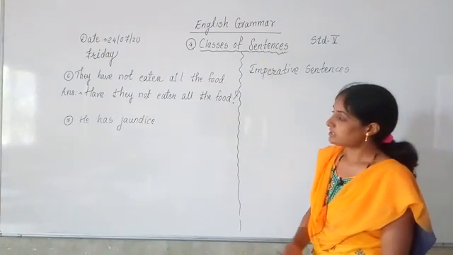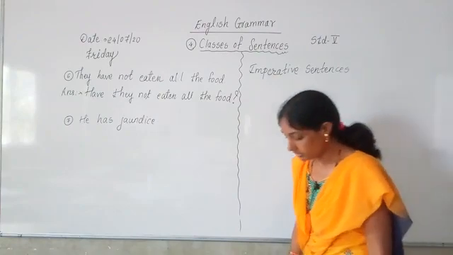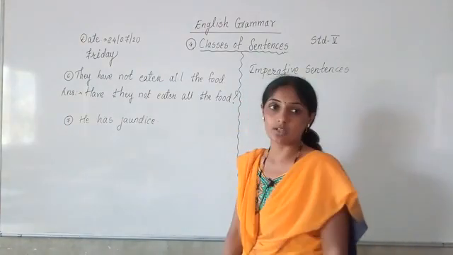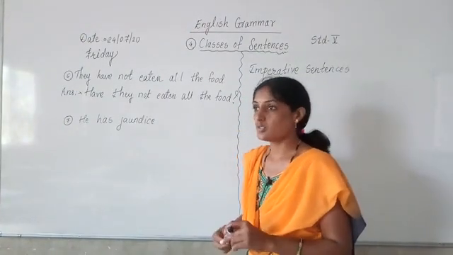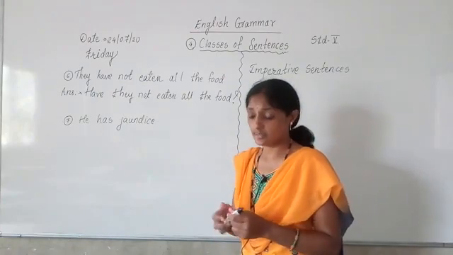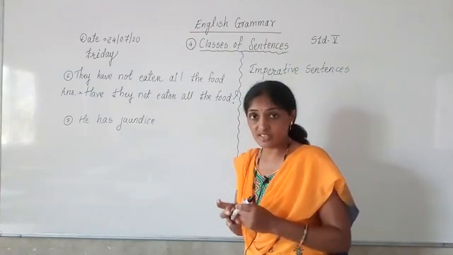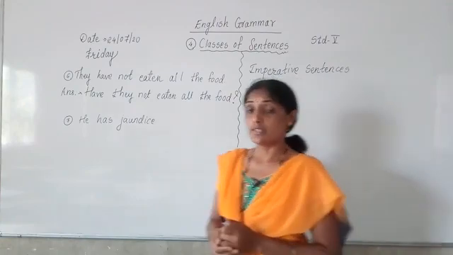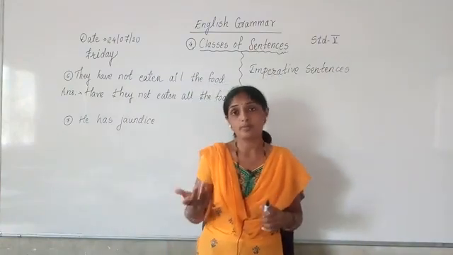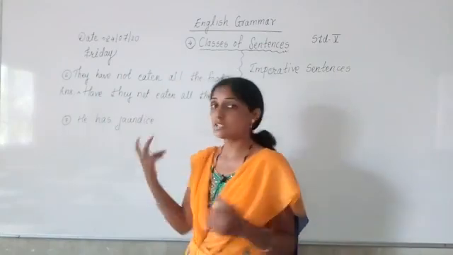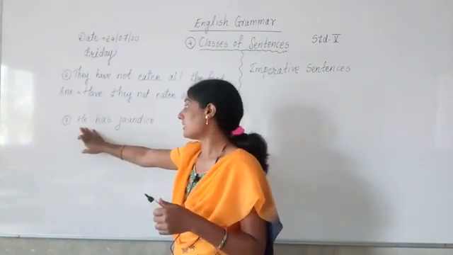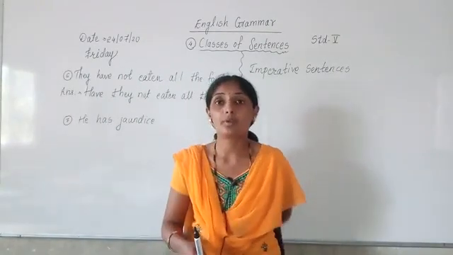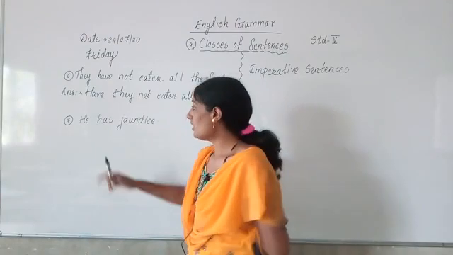Okay. Next sentence which is written on the board is, he has jaundice. Now there is a person who has jaundice. Jaundice means what? I think in Marathi it is called kavid. He has jaundice. Now what do we have to do? We have to make a question from this. Now in this sentence, what is the verb? Has is the verb and he is what? Pronoun.